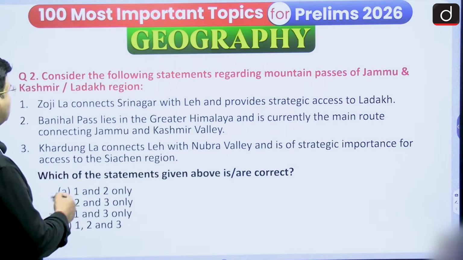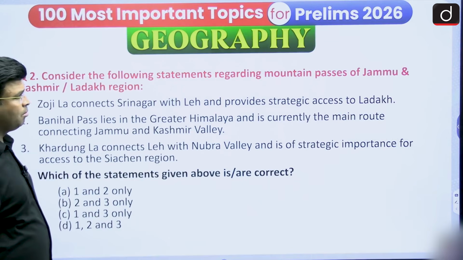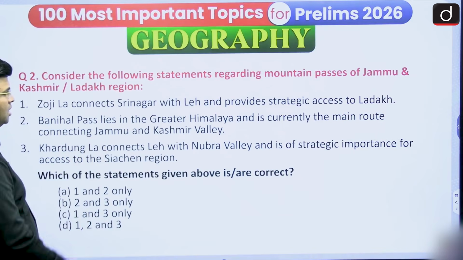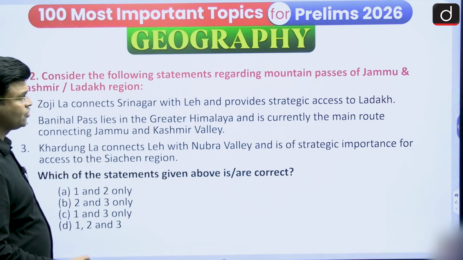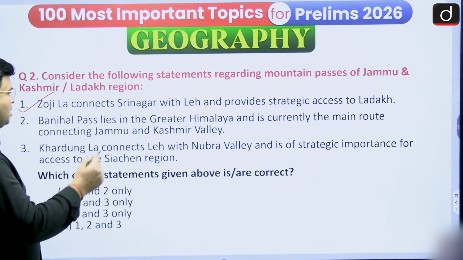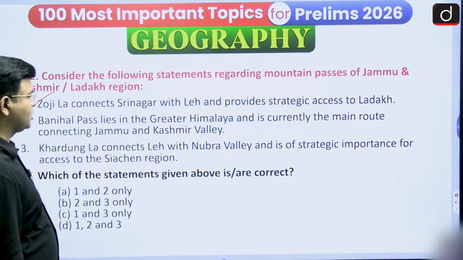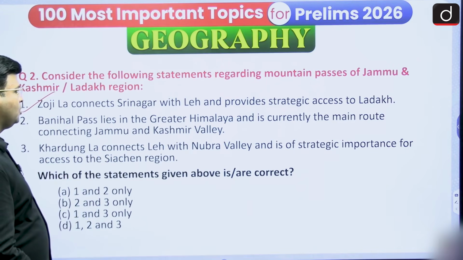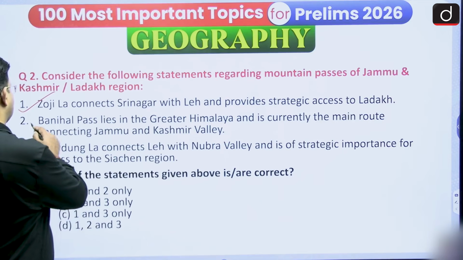Consider the following statements regarding the mountain passes of the Jammu and Kashmir and Ladakh region. The Zojila connects Srinagar with Leh and provides strategic access to Ladakh. Yes, this statement is correct. Banihal Pass lies in the Greater Himalaya and is currently the main route connecting the Jammu and Kashmir Valley. That is not correct.